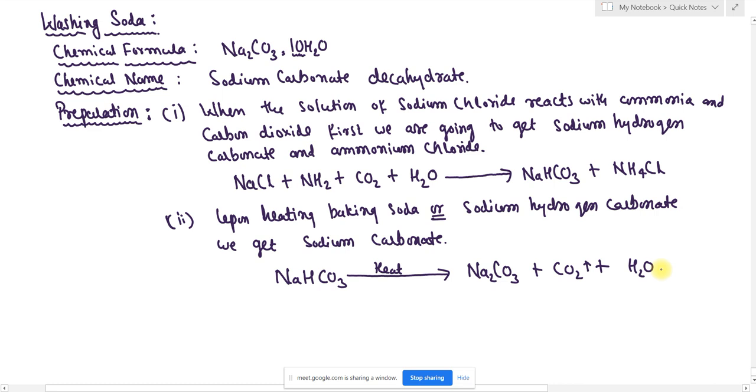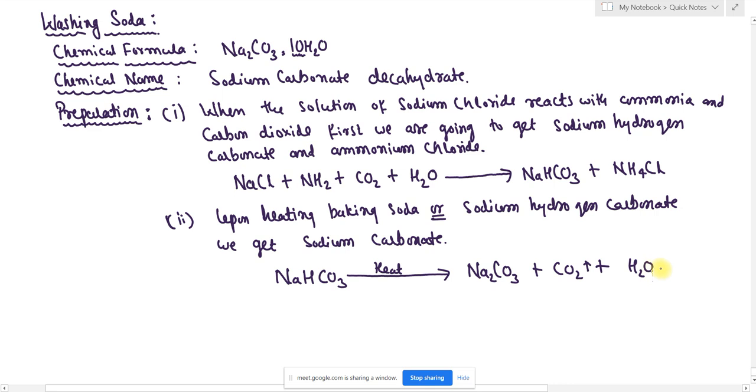So the release of water molecules is going to be observed. They are going to be attaching to the surface of the test tube as small water droplets. By this, we are going to confirm that water is going to be released. So this is the second step. Next, what we are going to do?